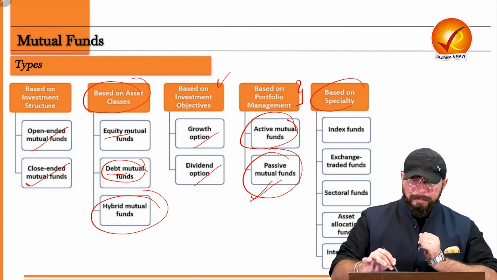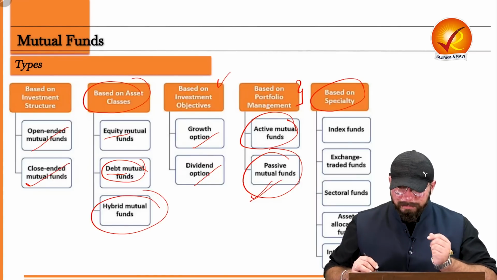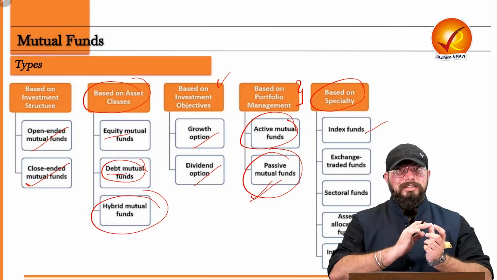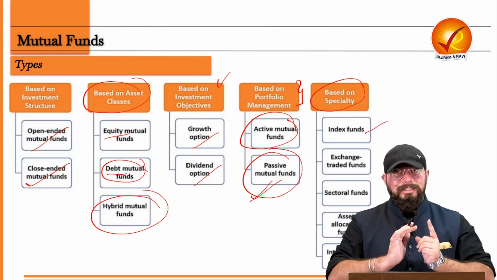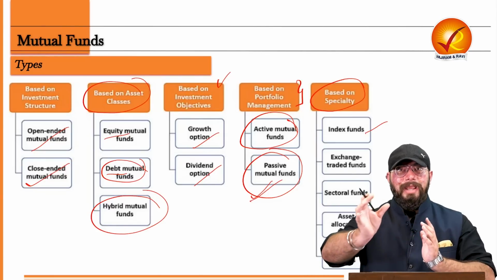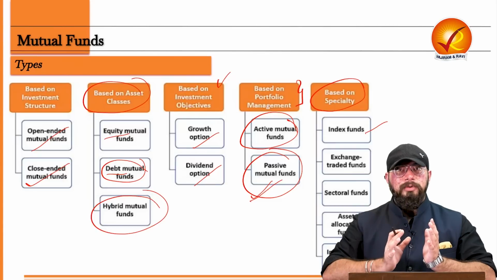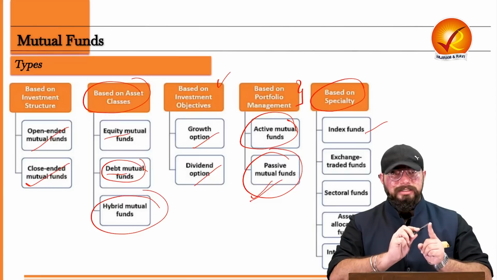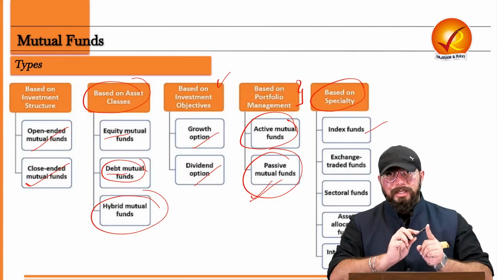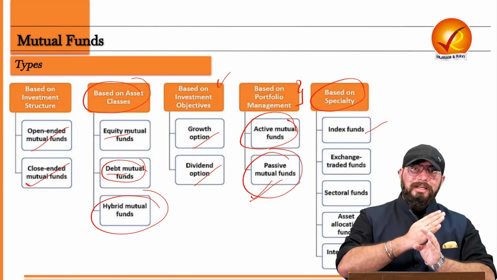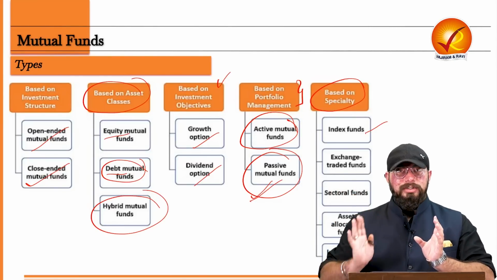Okay, now coming to the basis of speciality. On the basis of speciality, it's divided into 5 types. One is index funds. That means the fund is indexed to a stock index. For example, a mutual fund is made on the composition of a stock index, for example the BSE index, or your Nifty, or your S&P. So all these stock indexes are there, and the composition of the mutual fund is similar to the stock index.